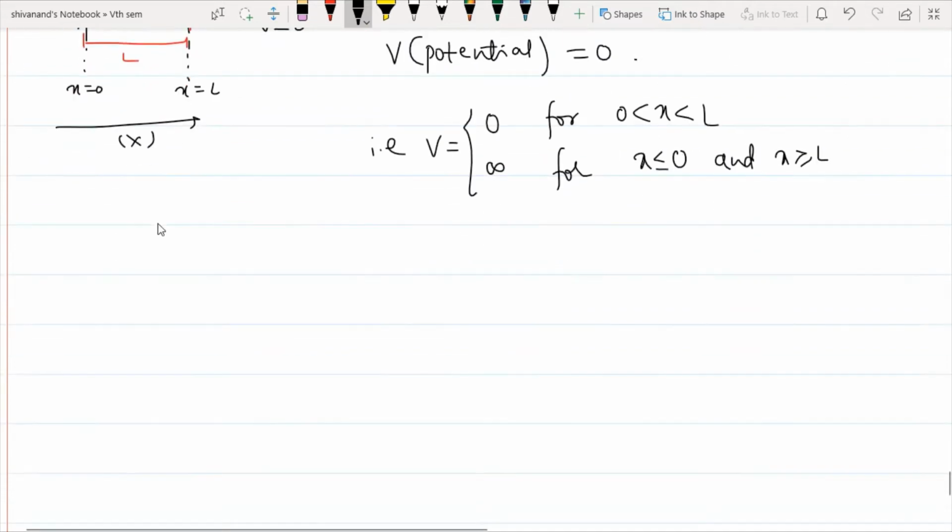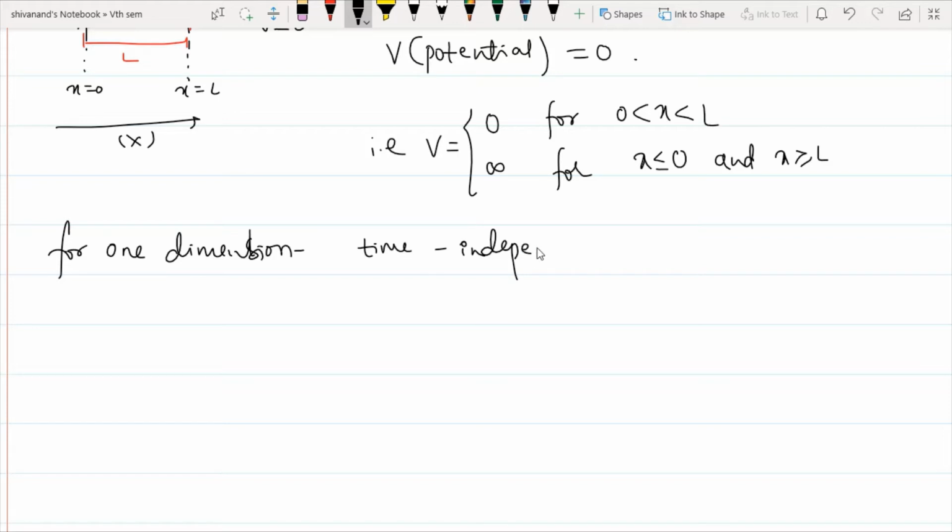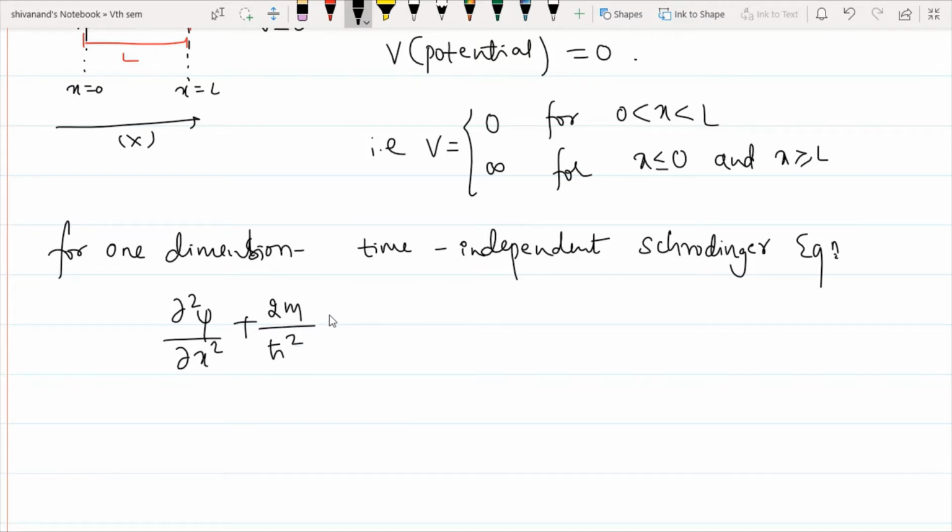Now, the one dimensional time independent Schrodinger equation is given by d square psi by dx square plus 2m divided by h cut square into E minus V of psi is equal to 0.